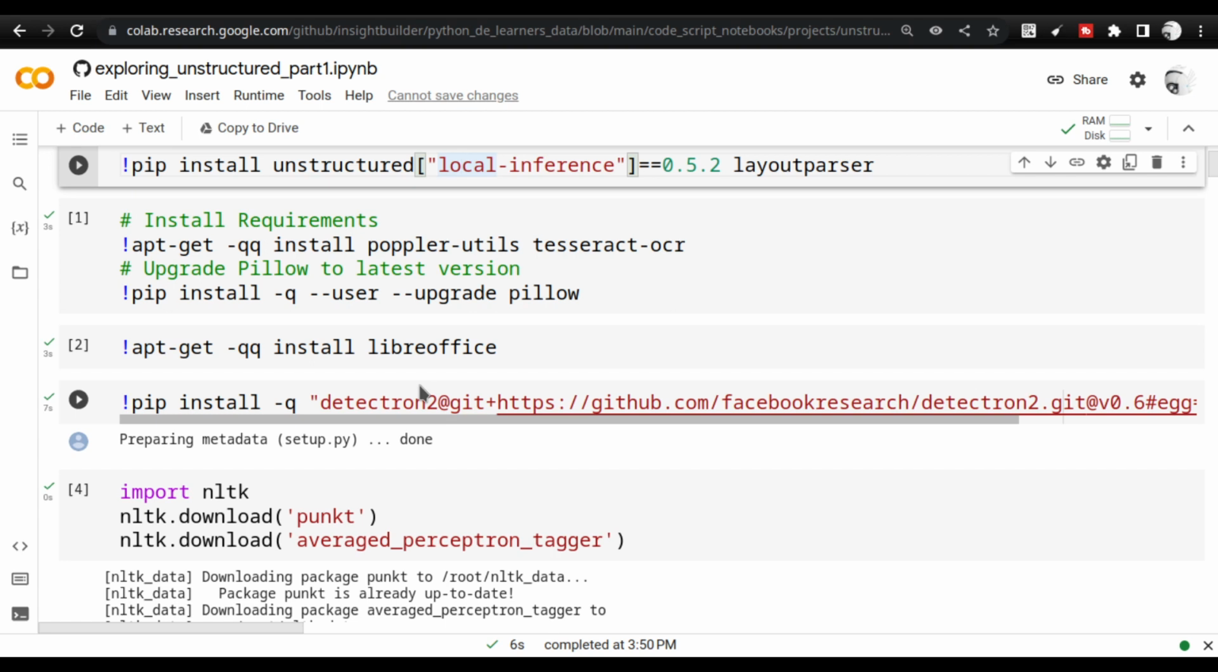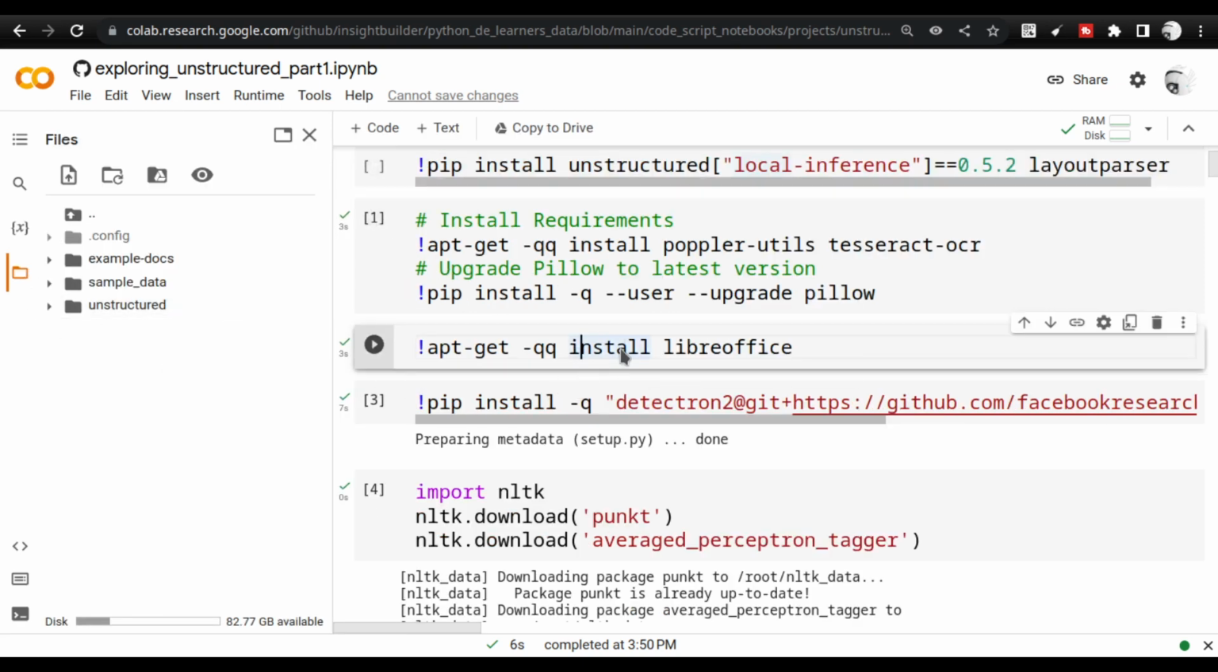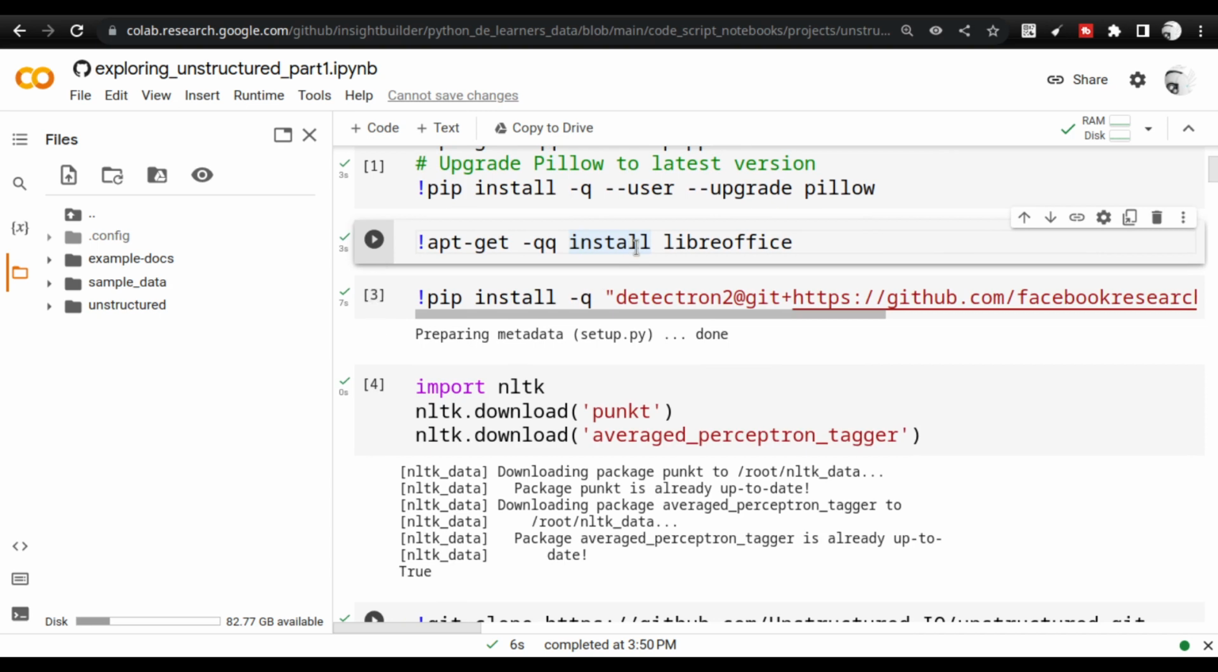So it can parse the PDF data, and even if there are pictures embedded inside the PDF pages, it will still get the text out of it. We will see that in action in a couple of minutes. I'll show you those examples. There are two steps. You have to install LibreOffice if you are going to work with presentations, so do an apt-get install of LibreOffice.